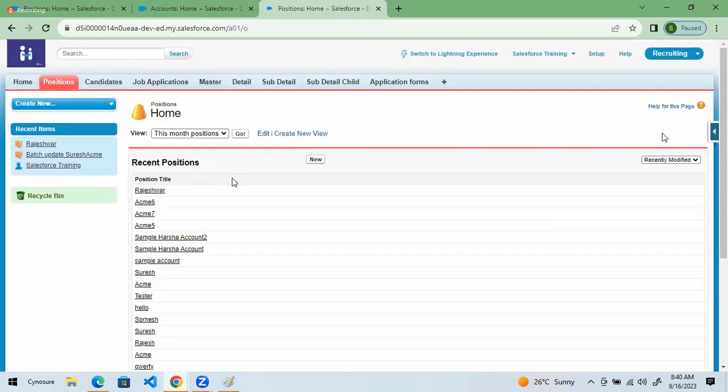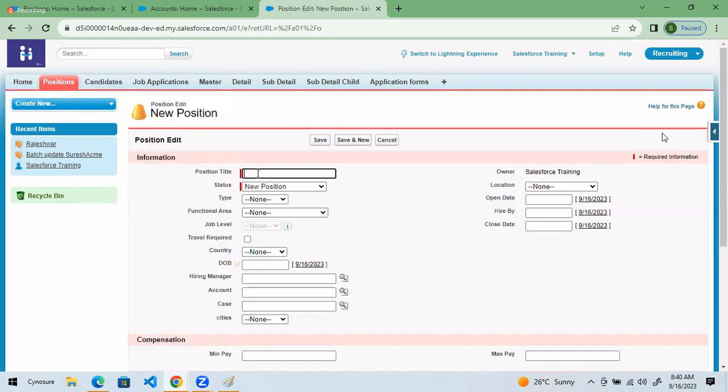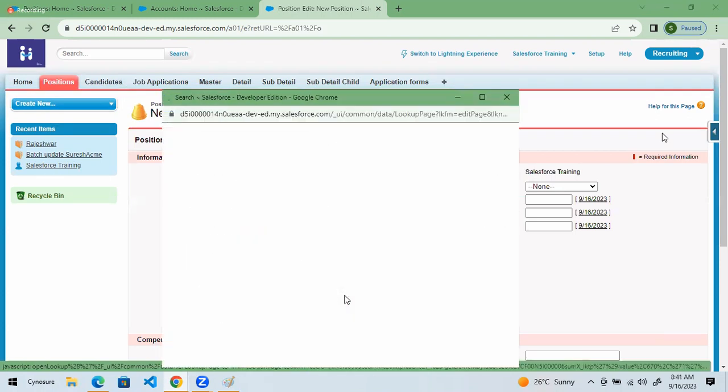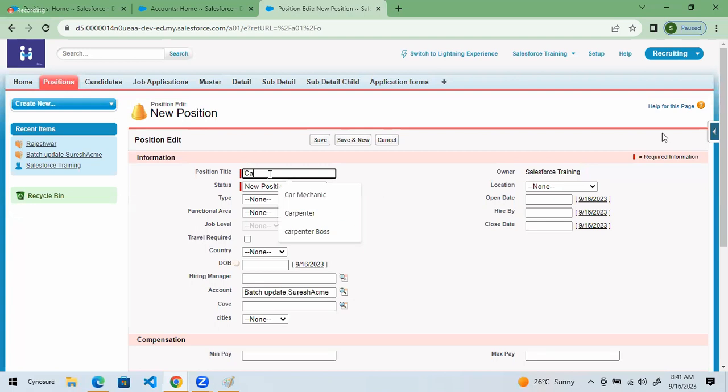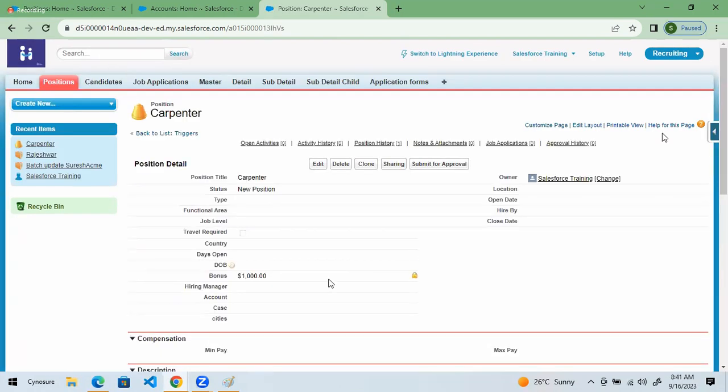Go to positions. Okay. Click on New. Okay. Here, if you give account ID here, then what happens? Then this new position, Carpenter, I created a new position Carpenter. If I give value to this, then this position will be linked to that account, this account. Okay. If I don't give value, then what happens? Position will get created, but it will not be linked to any account. You getting my point?